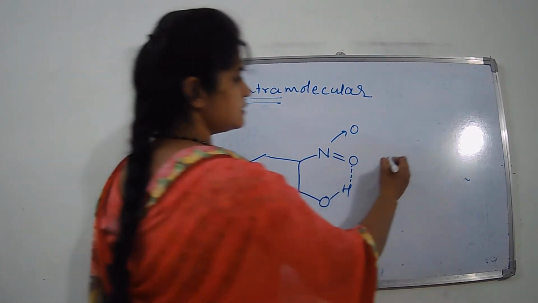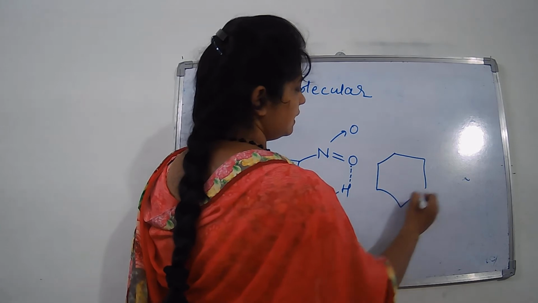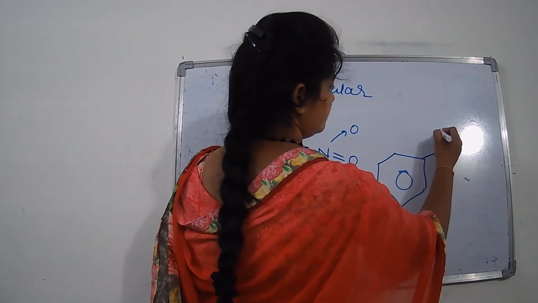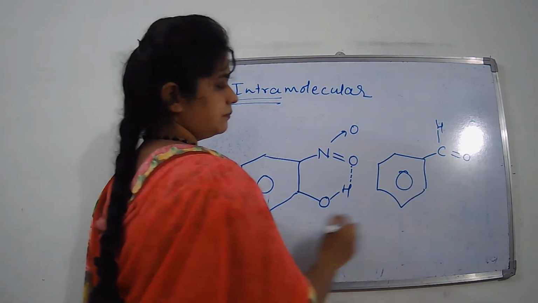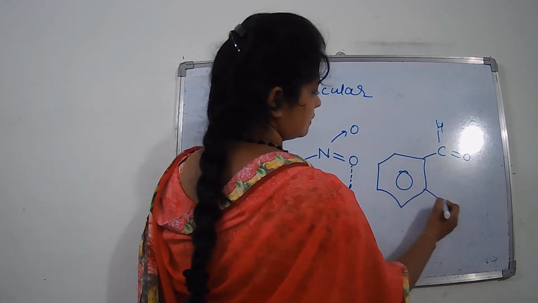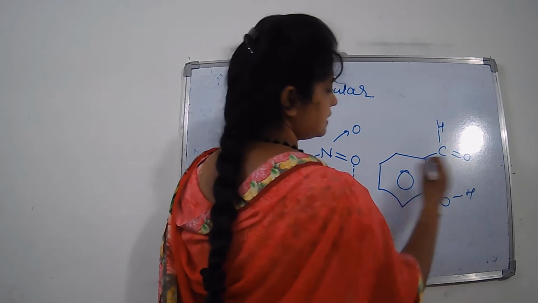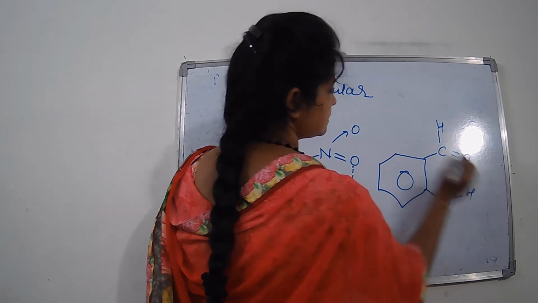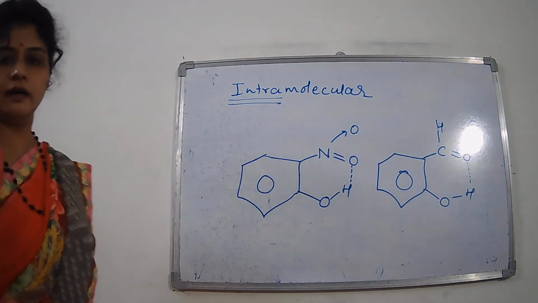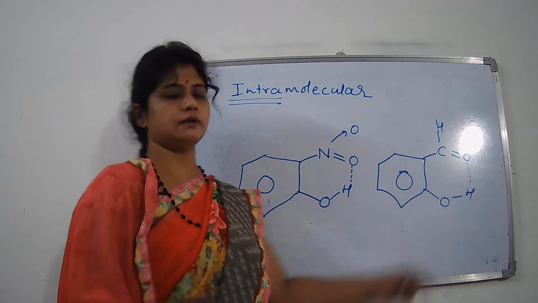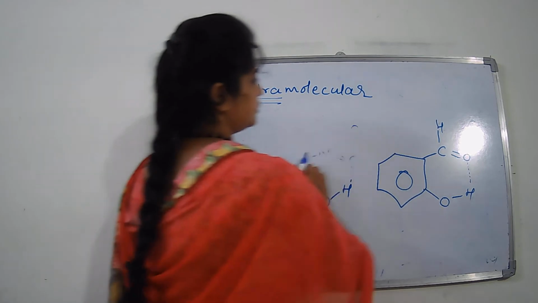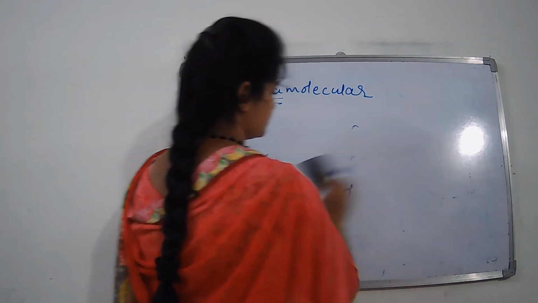Another example is salicylaldehyde. Aldehyde means this CHO group. So this is salicylaldehyde, and again this weak electrostatic attraction is called hydrogen bonding, and this is an example of intramolecular hydrogen bonding.